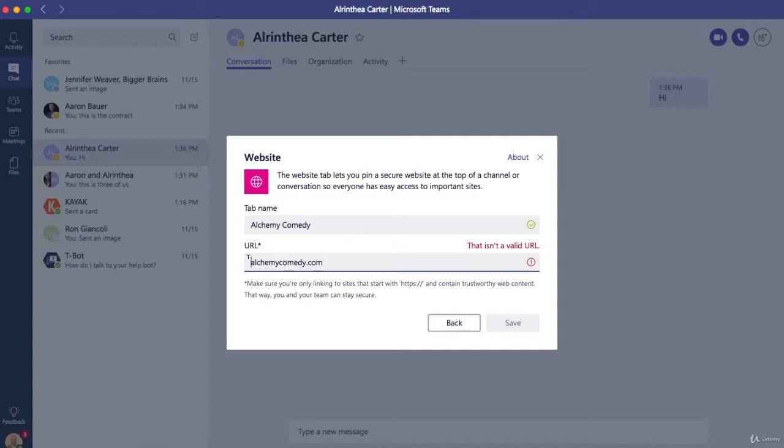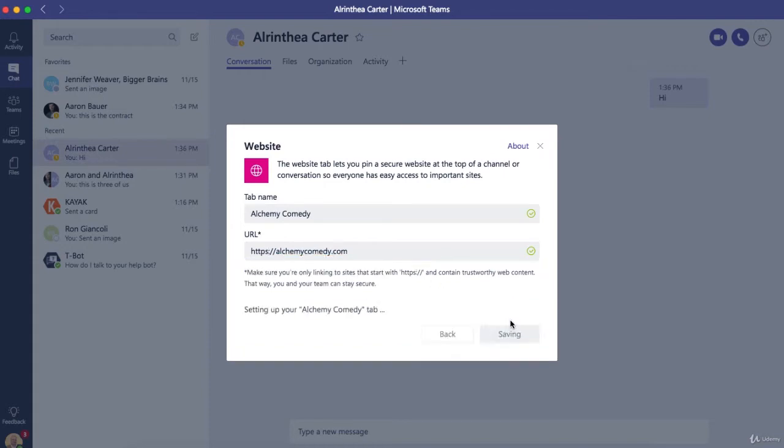Normally I could fix that by putting http:// in front of it. But because Teams has enterprise grade security, this has to be a secure website. So it's only going to do it if there's an S. And it even tells you that down here in the bottom. It has to have https://. So let's choose save.